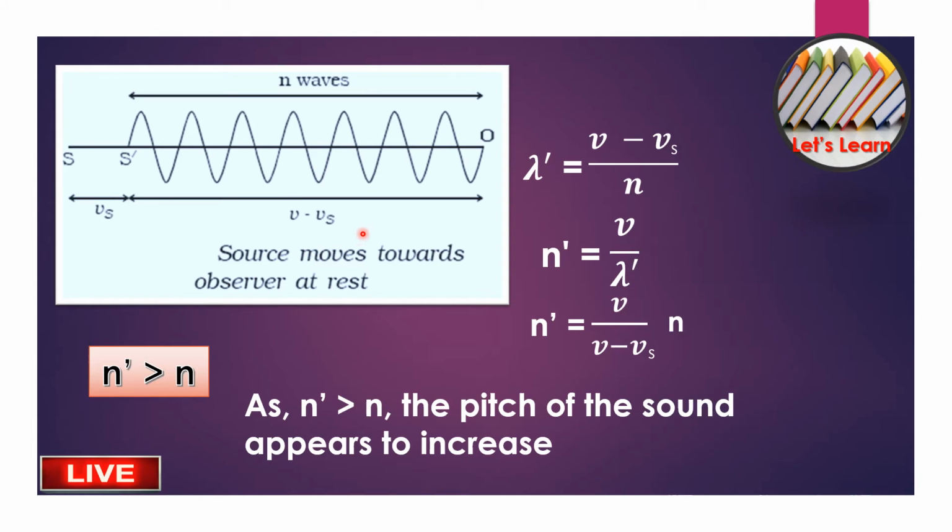So, next we can say that lambda is equal to V by N. In this case, we are taking V minus Vs. We know very well why. So, now we want N dash. N dash, which means N prime, is equal to V by lambda prime or lambda dash. In this case, N dash is equal to V, and lambda dash we know very well is V minus Vs divided by N. So we are just substituting here and getting a simple answer, which means the pitch of the sound appears to be increased. So this is nothing but n prime is greater than n.